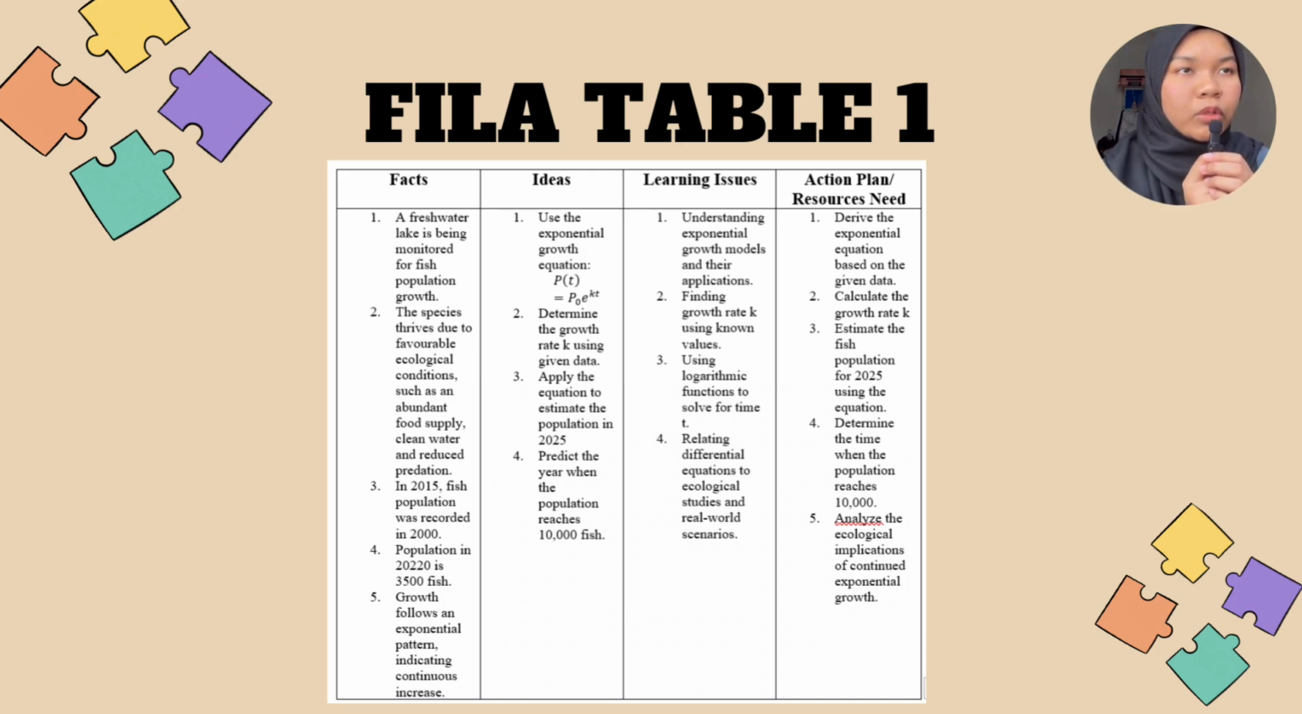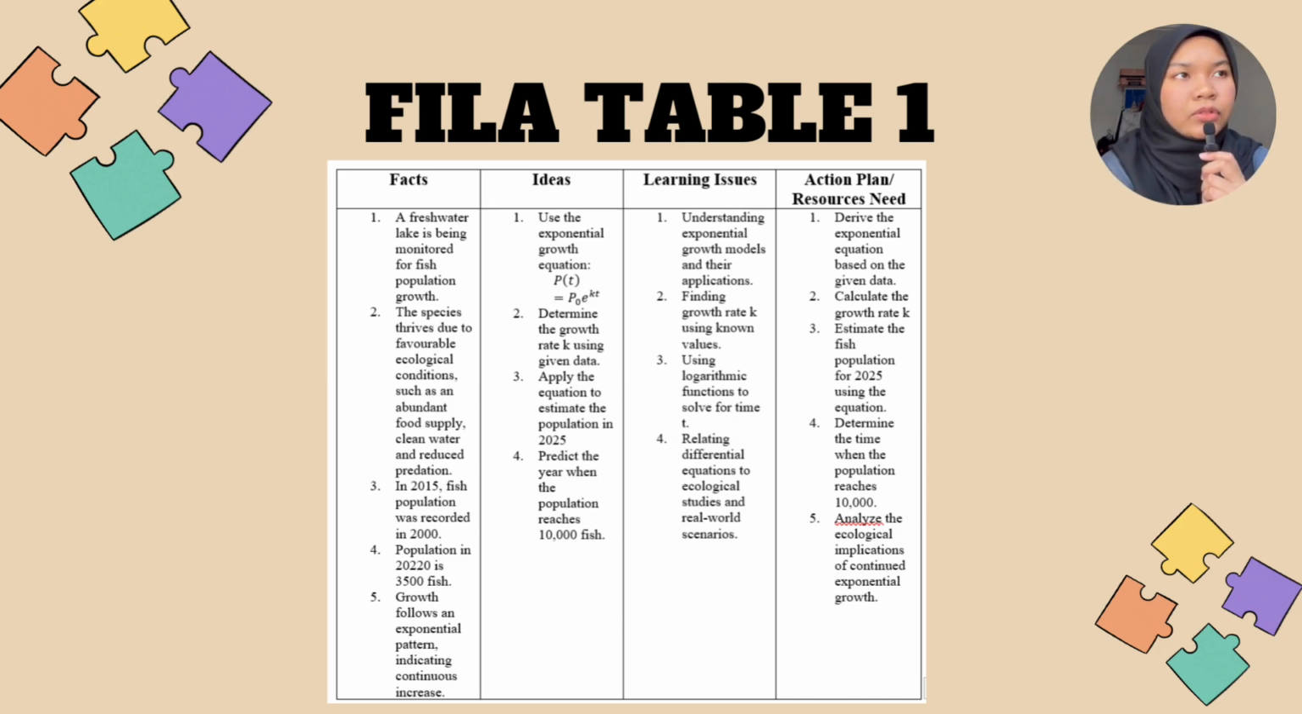Today I will present the filler table for question 5, part A, about growth and decay. Facts about question 5: a freshwater lake is being monitored for fish population growth. Second, the species thrives due to favorable ecological conditions such as abundant food supplies, clean water, and reduced predation. In 2015, the fish population was recorded at 2000, and fourth, the population in 2020 is 3,500 fish. And lastly, growth follows an exponential pattern, indicating continuous increase.